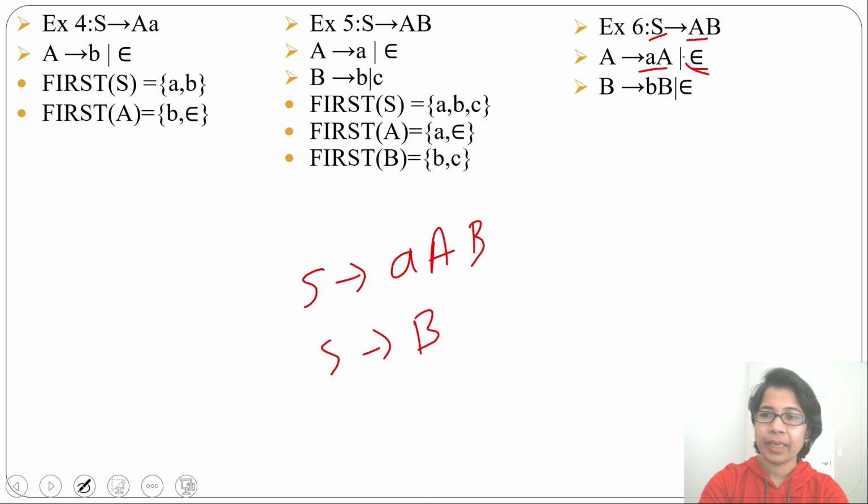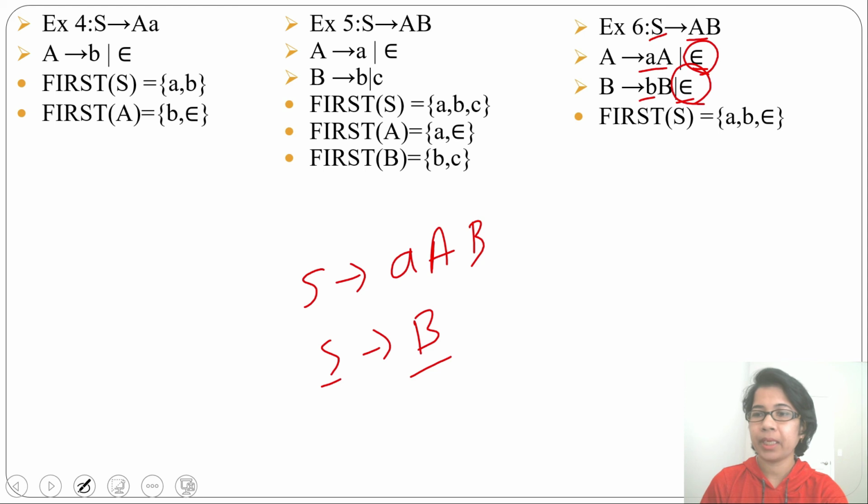So when A is deriving epsilon, first of S will be first of B. What is first of B? First of B is B or epsilon. So from B also you can derive epsilon. So what will be first of S? First of S will be A, B and epsilon. A due to first of A, B due to first of B, and epsilon, as A, B both can derive epsilon.